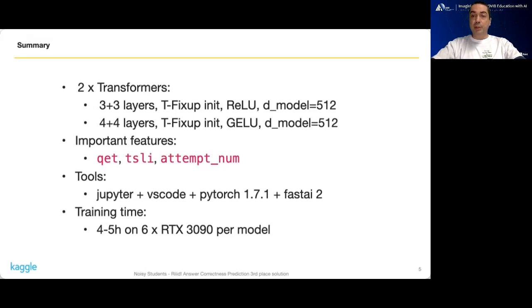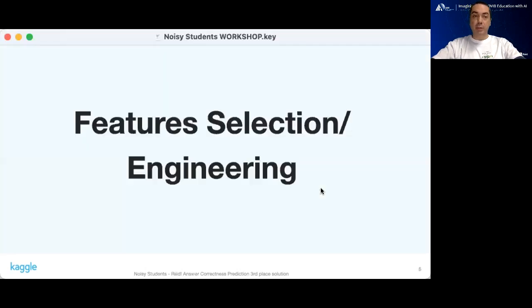We use Jupyter, Visual Studio Code, PyTorch, and Fast AI as our main development tools. Our solution takes between 4 and 5 hours to train on 6 RTX 3090 GPUs.